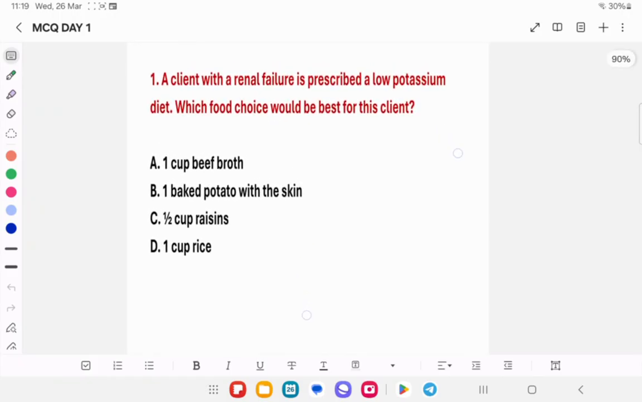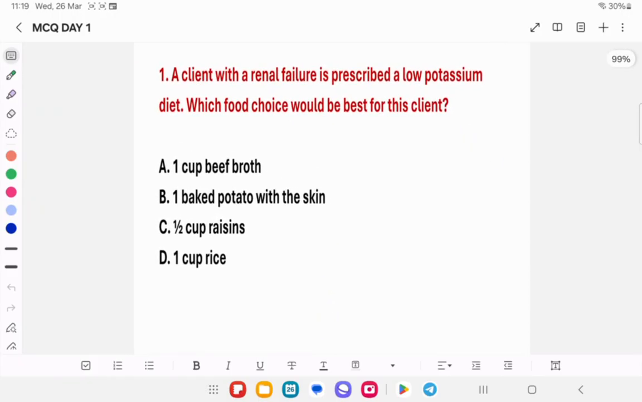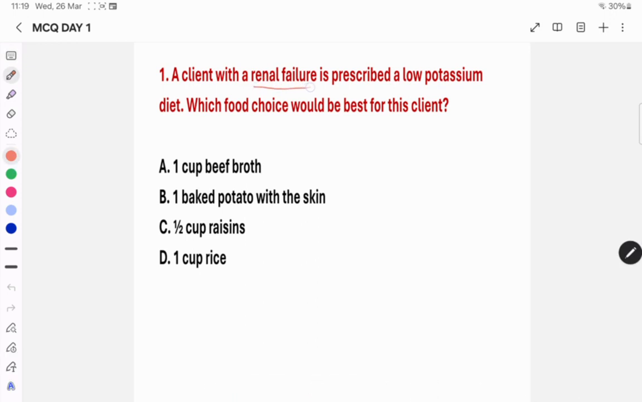So the first question in this particular session is, a client with renal failure is prescribed a low potassium diet. Which food choice would be best for this client? The question tells us the patient is having renal failure, and so they are on a low potassium diet. So which food choice would be the best for this client?